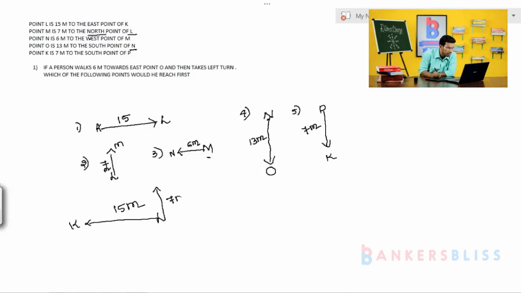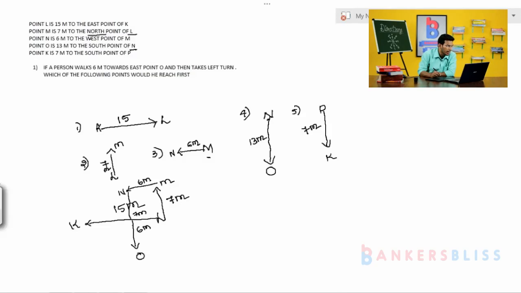M to N, look here, that is 6 meter. Then N to O, from this to this we already know, that is 7 meter. But N to O we have 13 and the remaining is 6 meter, that is O.